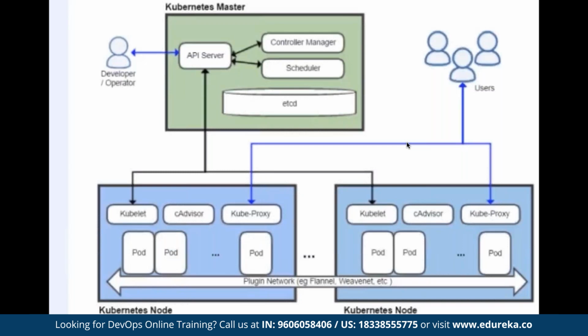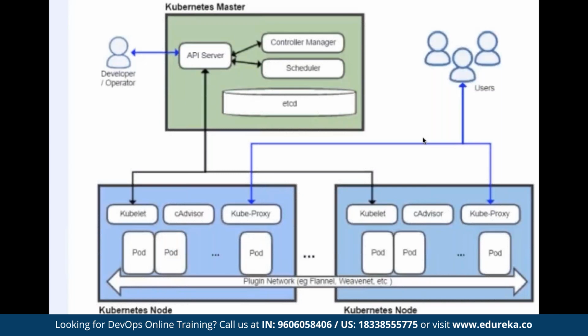What is etcd? Etcd is like the cluster store or memory. You can say it acts like a NoSQL database. All your cluster information is stored in the etcd component. Here, all the values in the Kubernetes architecture are stored in the form of key value pairs.